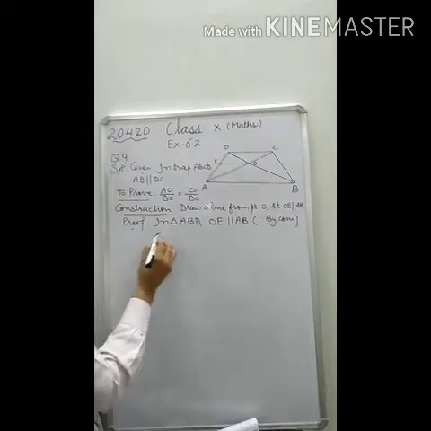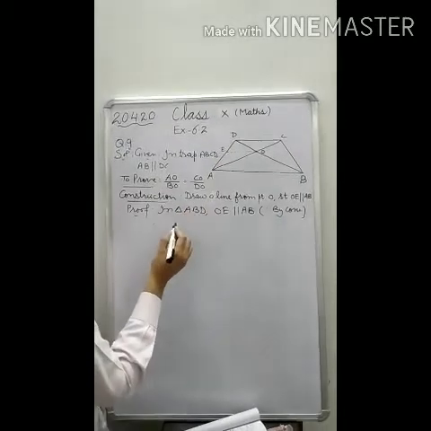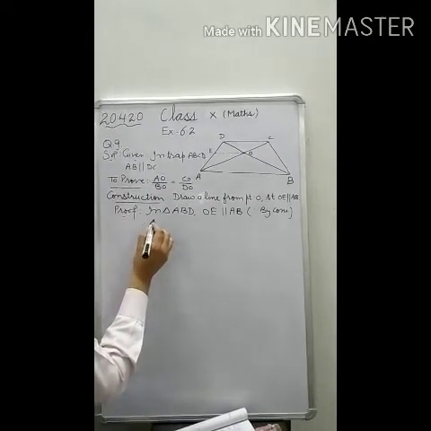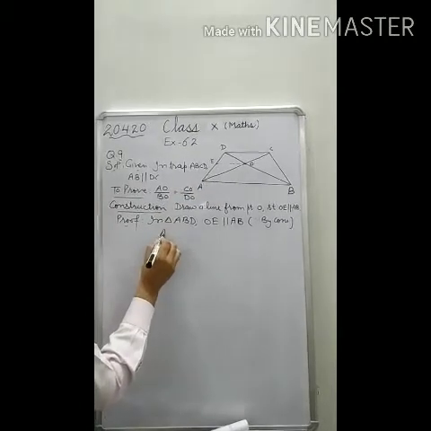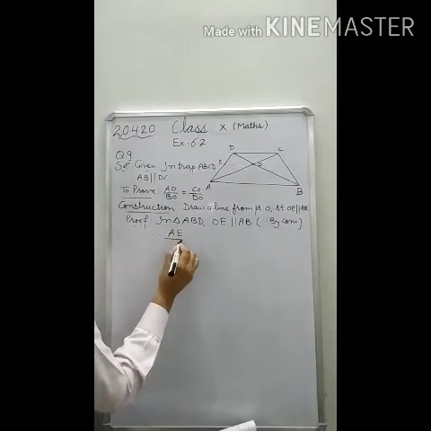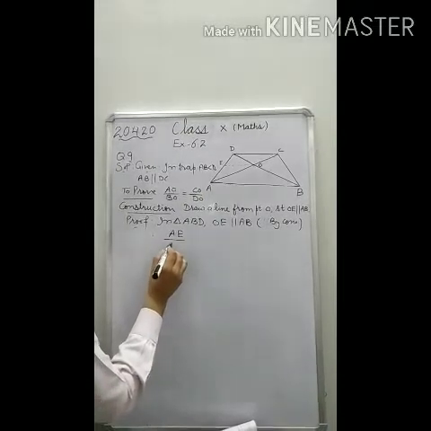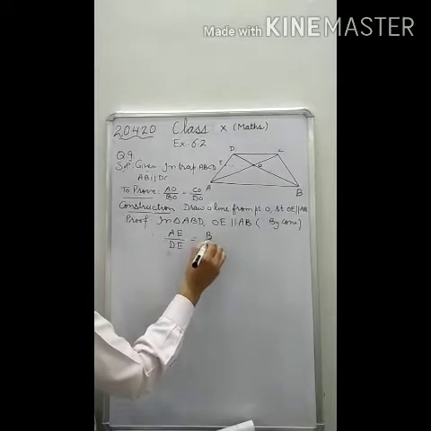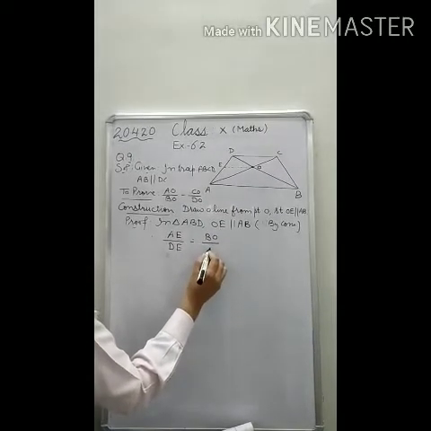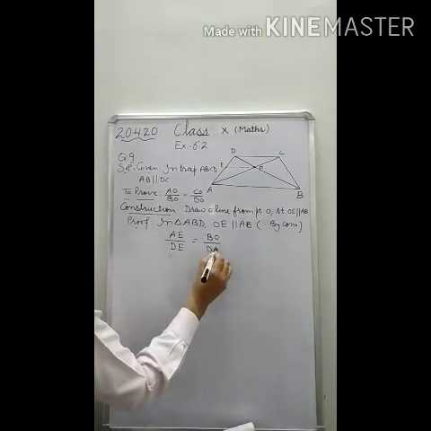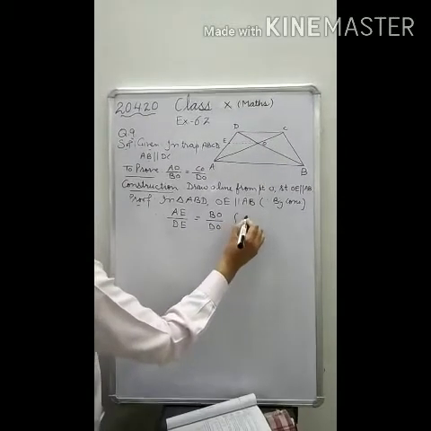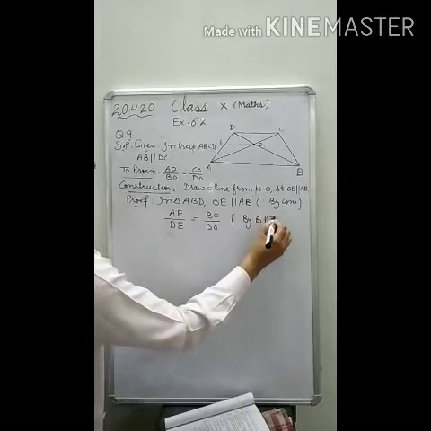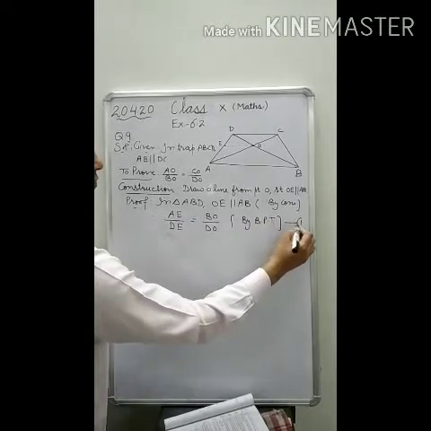Therefore, this ratio, that is AE upon DE, is equal to BO upon DO. And why is it so? Because by BPT. This is our first result.